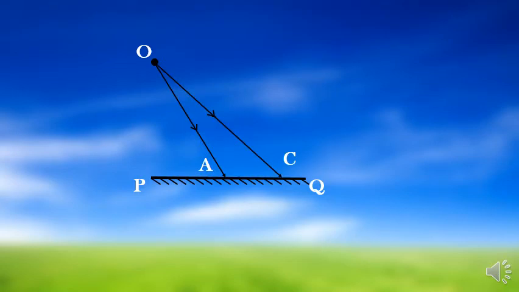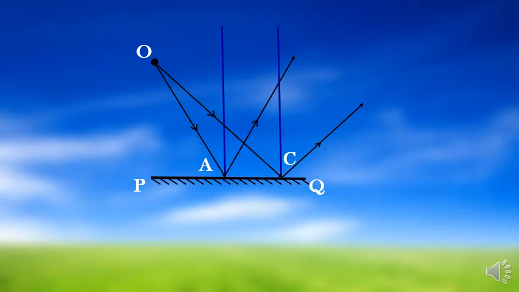Let us draw the normals meaning perpendiculars to the surface of the mirror at points A and C. Then we will draw the reflected rays at points A and C. So let us call these reflected rays as AB and CD respectively.